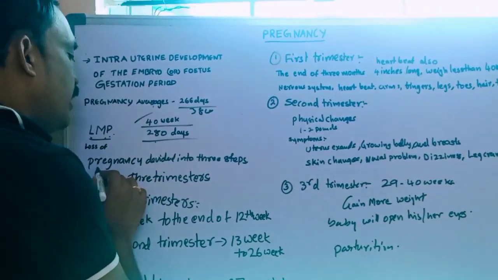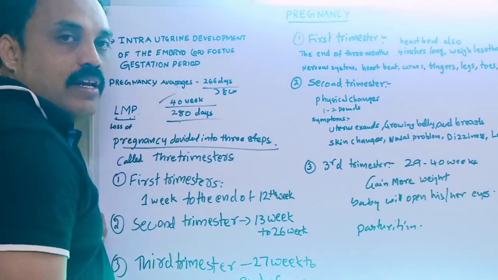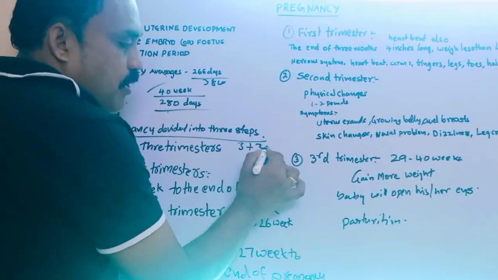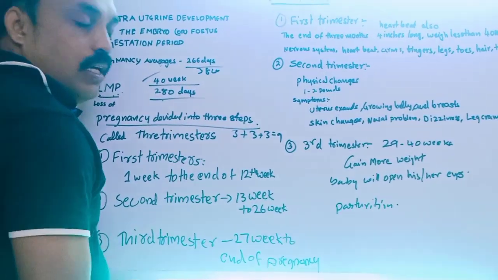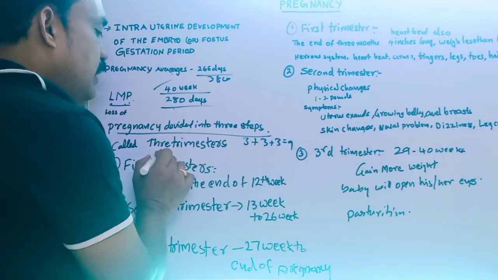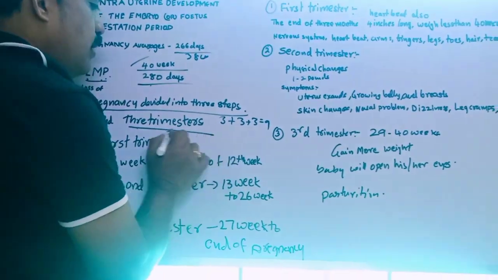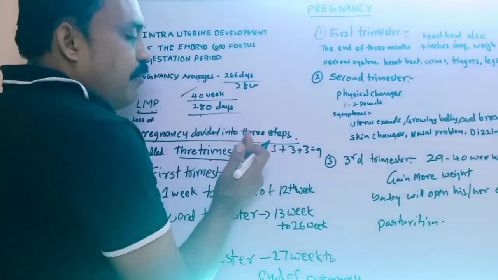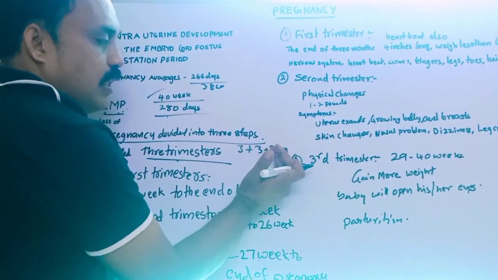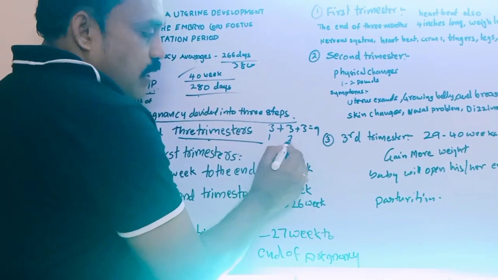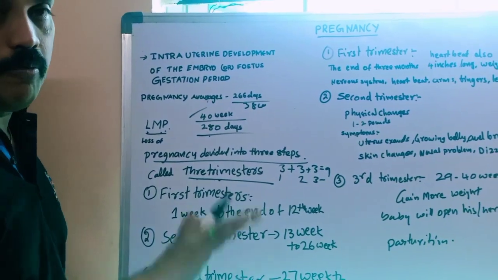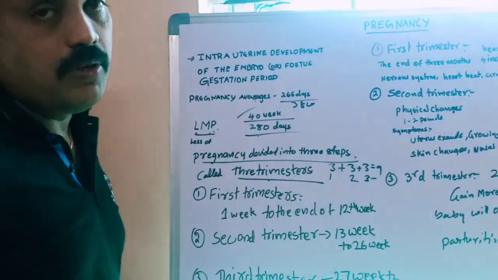Pregnancy is divided into 3 steps. Generally the 9 months are divided into 3 steps, 3 months for each step. These 3 steps are called the 3 trimesters: first trimester, second trimester, third trimester. After the third trimester, the total embryo is developed in the female uterus.